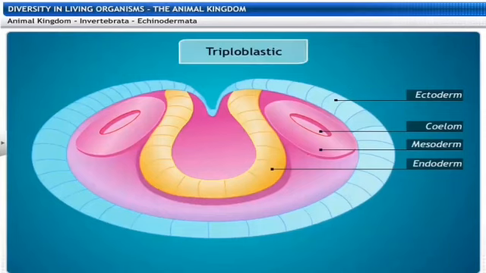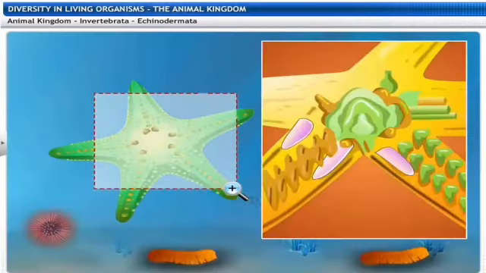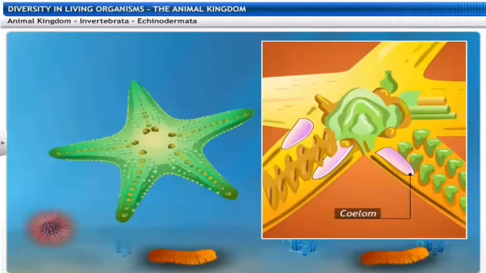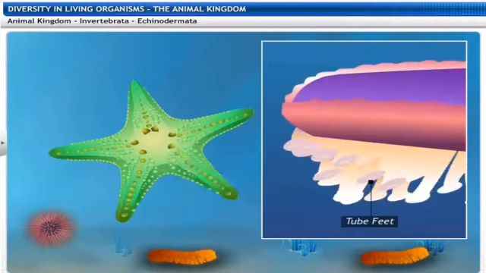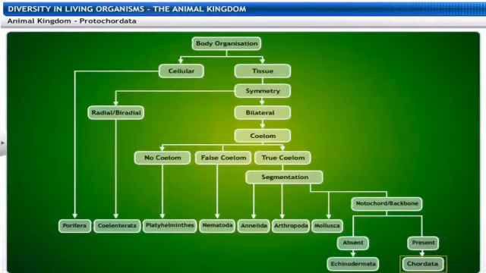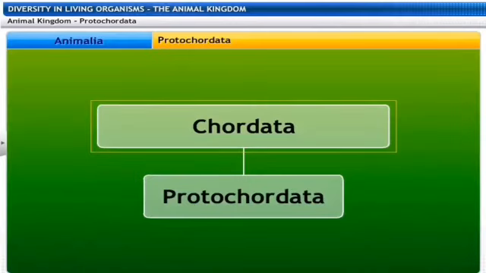Here the body is made up of 3 layers, so they are basically triploblastic in nature. Here we can observe the coelom very well. And the tube feet, which are used for locomotion. So that was about the invertebrates.